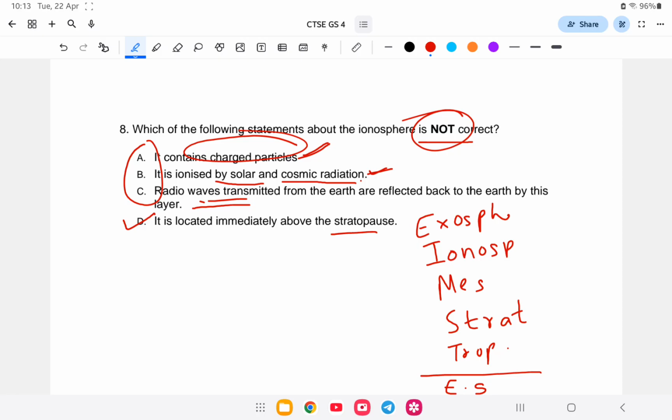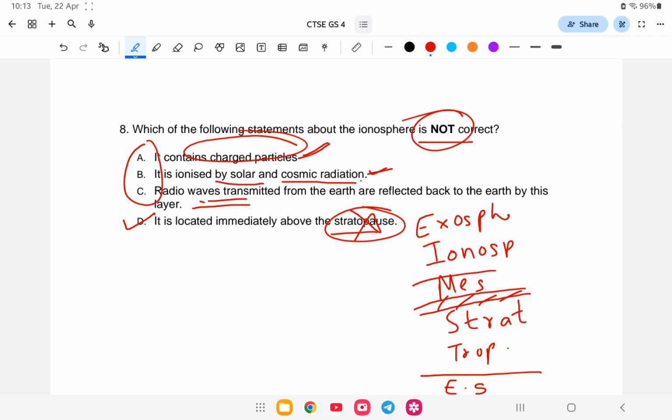So the stratopause is not above the ionosphere, because the stratopause is between the stratosphere and the mesosphere. So the ionosphere is above the mesosphere. So this is not correct. So option D is the incorrect statement.